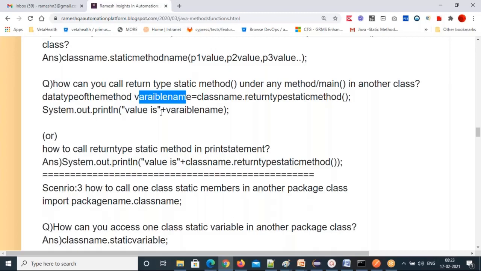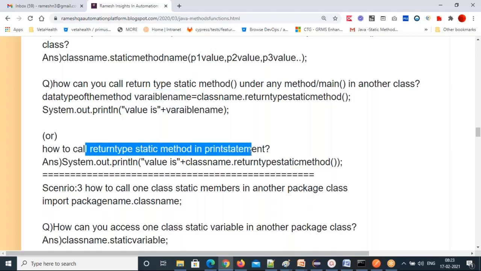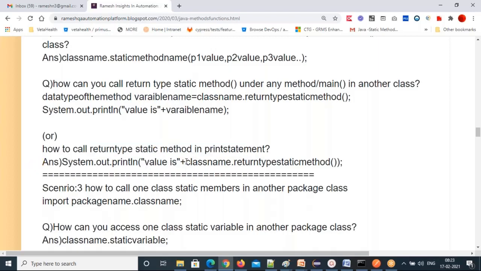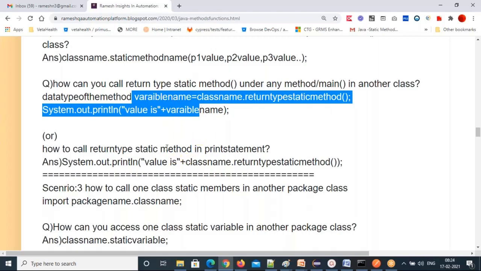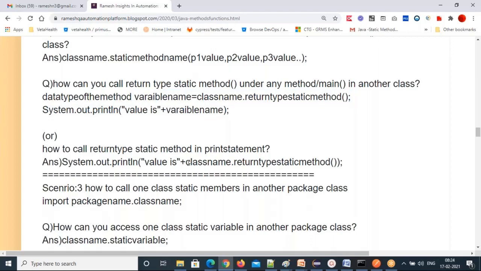Okay. Next, how to call a return type static method in the print statement. System.out.println, and the value is class name dot return type static method. Directly you can call the return type static method in the print statement itself. If you just want to print, and don't want to store it and then print the variable value, you don't need those two extra lines. If you directly want to print the value, then don't store it in a variable. Directly call in the print statement the class name dot return type static method.